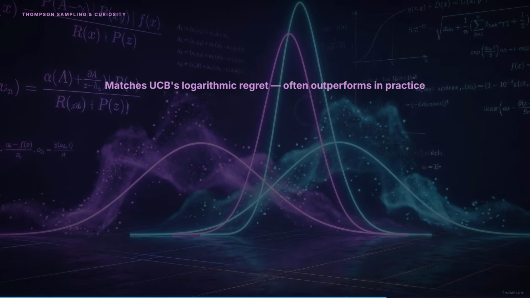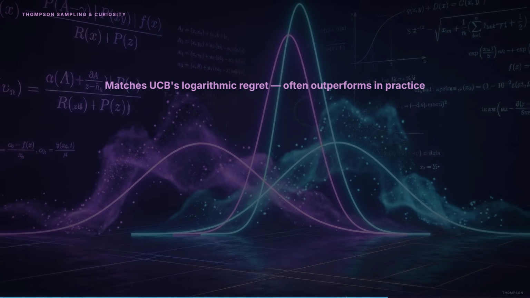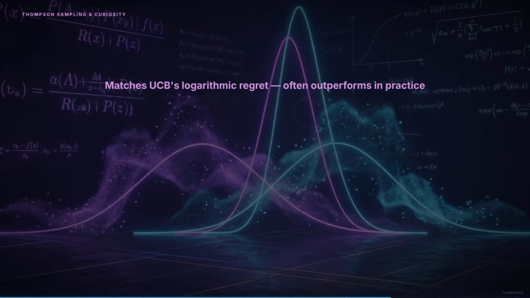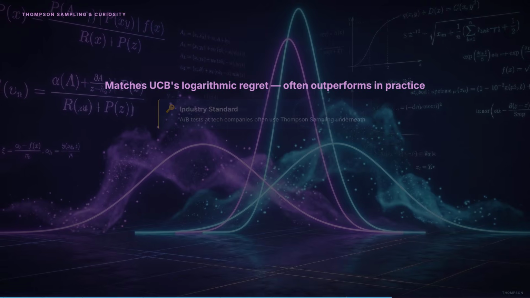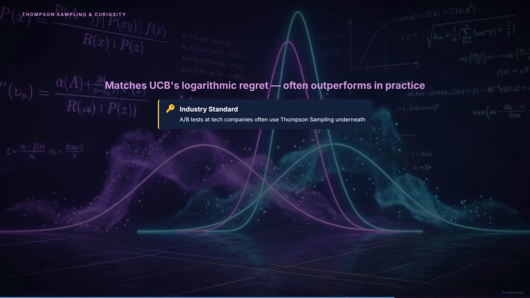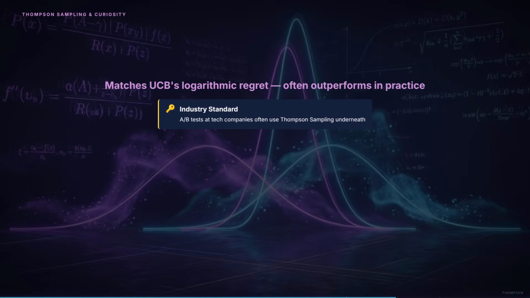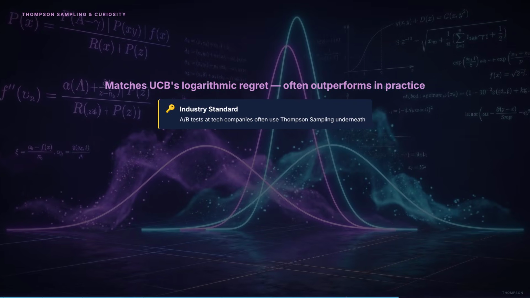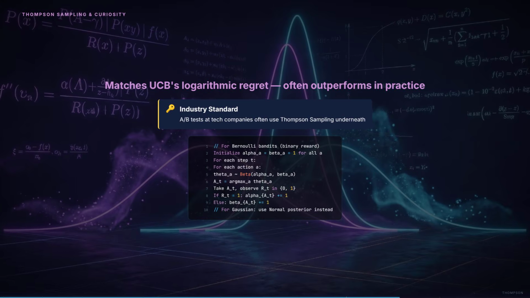Thompson sampling matches UCB's logarithmic regret bound and often outperforms it in practice. It's been widely adopted in industry. Every time you see an A/B test at a tech company adapting in real time, there's a good chance Thompson sampling is running underneath. Now let's go beyond bandits.